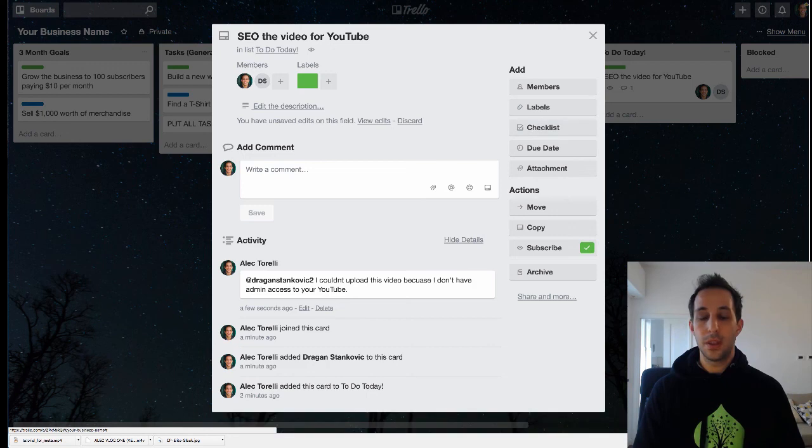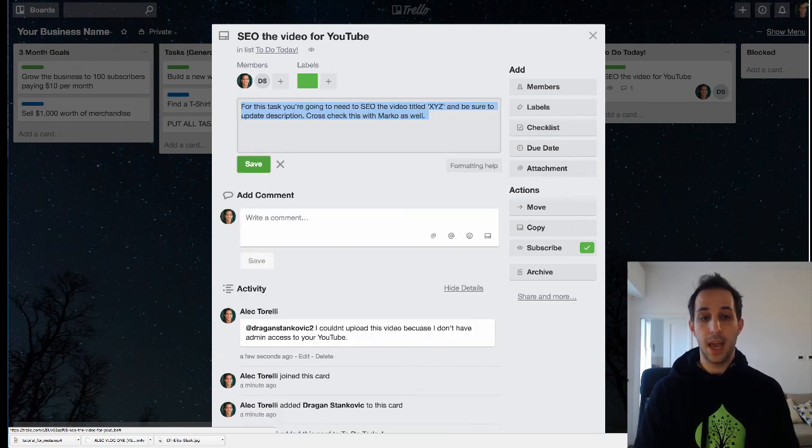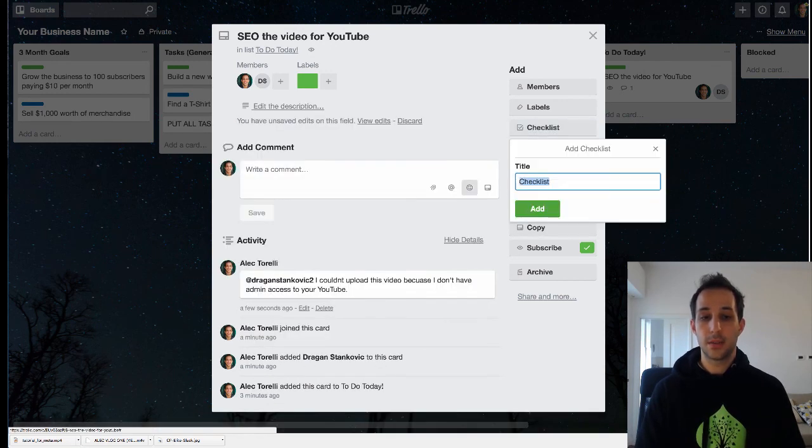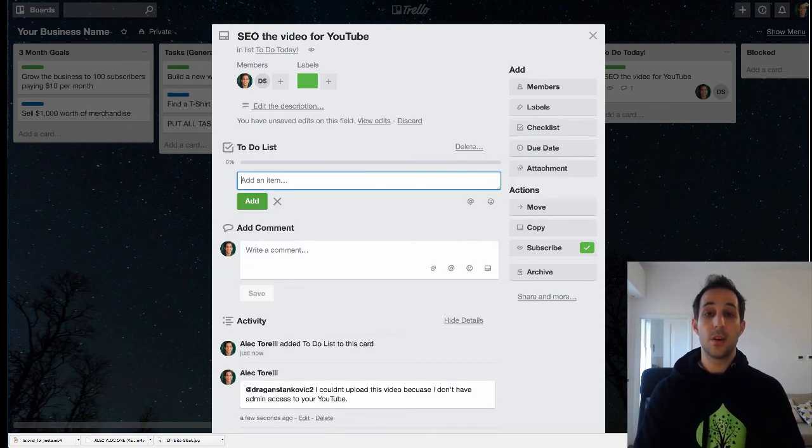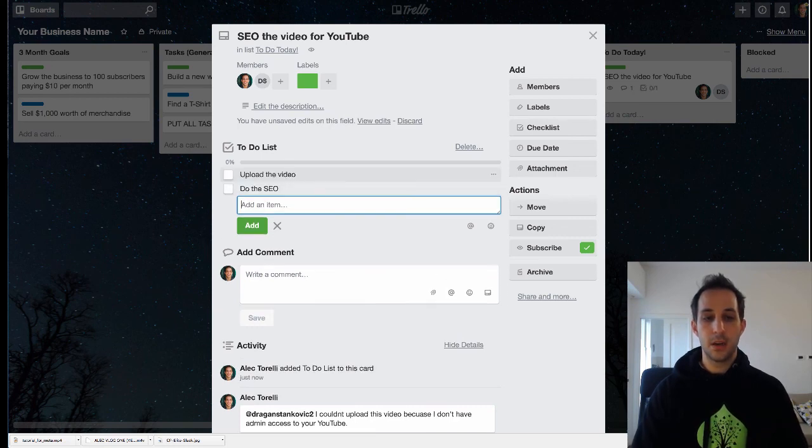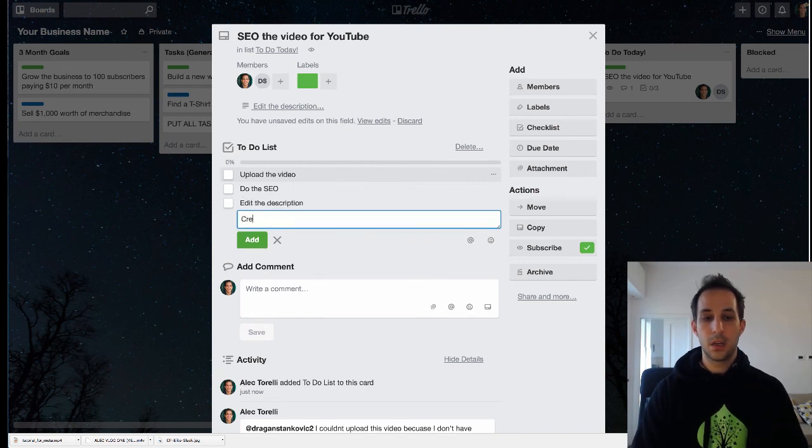That's one of the things you can do with Trello that's really, really useful. You could also view the edits. You could see the description. One other thing I love is checklists. These are the things that you need to have done in order to complete this task. So you could say, upload the video, do the SEO, edit the description, create a thumbnail.